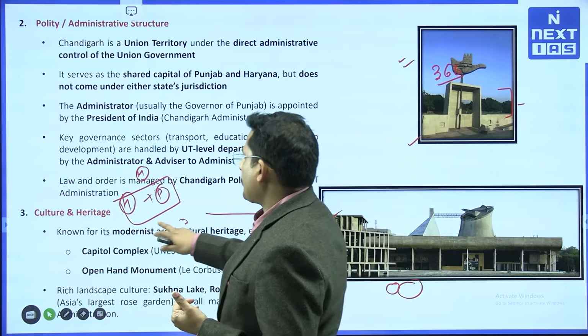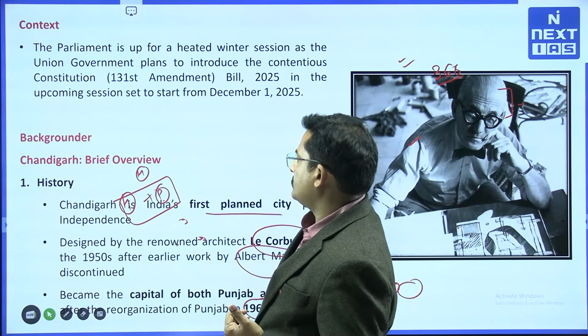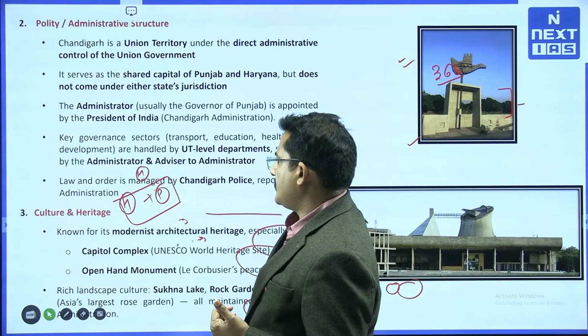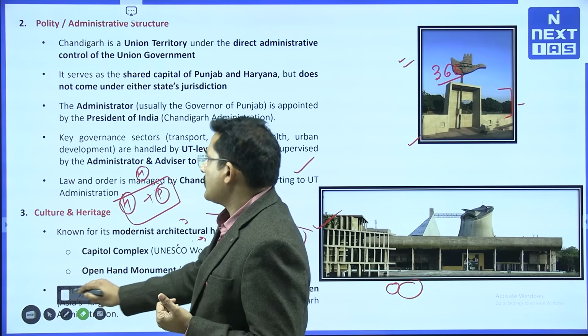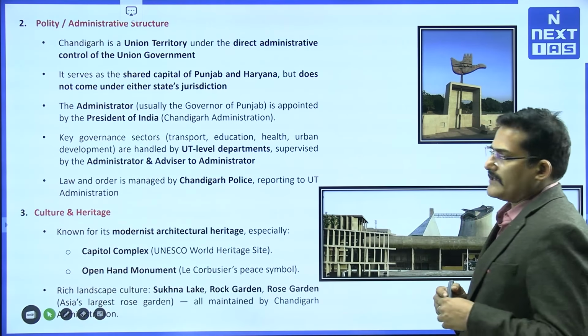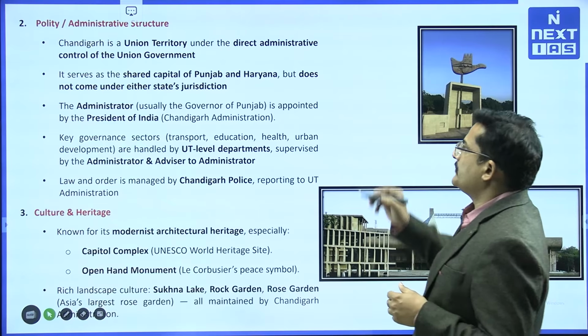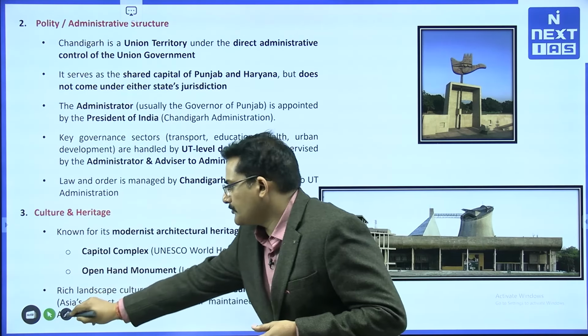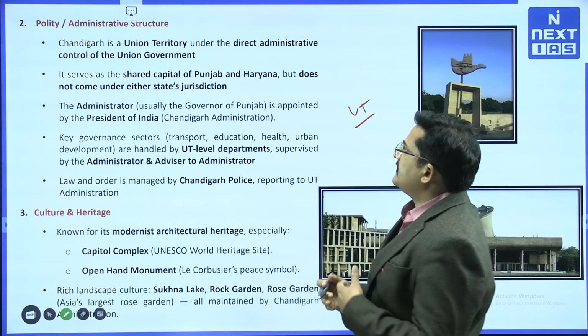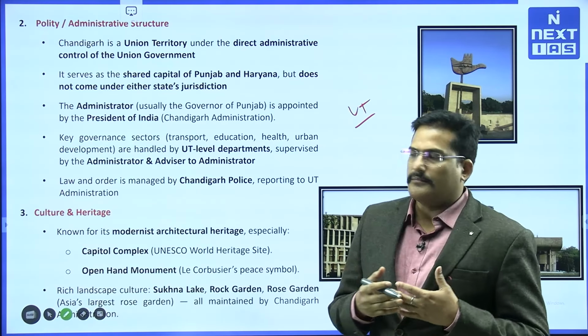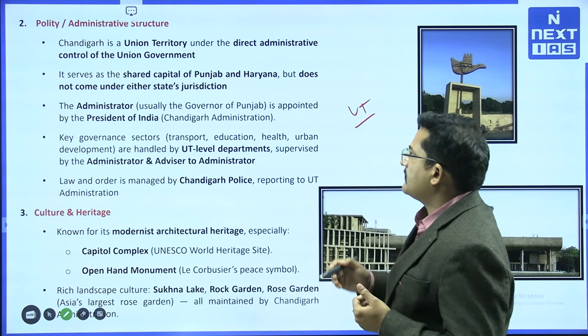Accordingly, we have to understand the other aspects of Chandigarh. We have discussed the historical aspect; we will now discuss the political aspect. As of now, Chandigarh is a union territory, a UT, like Delhi. Delhi is also a UT, Chandigarh is also a UT, which comes under the direct administrative control of the union government, and it serves as a shared capital of Punjab and Haryana.